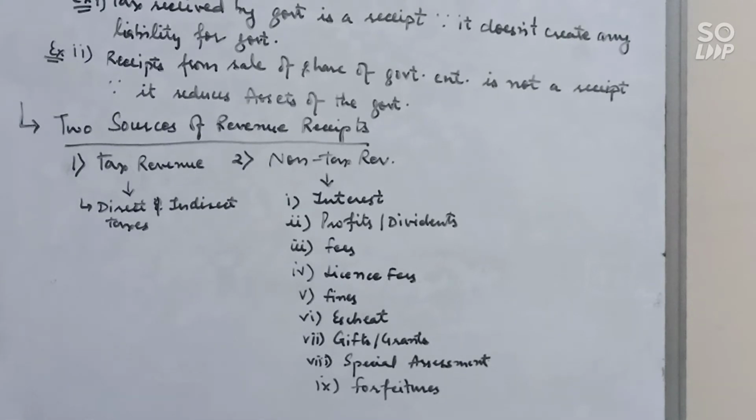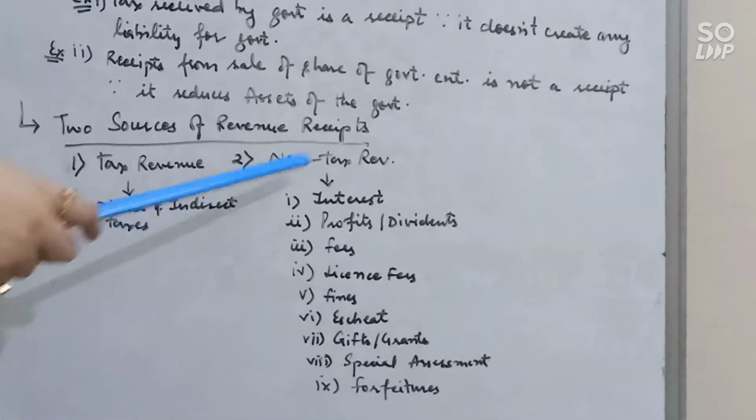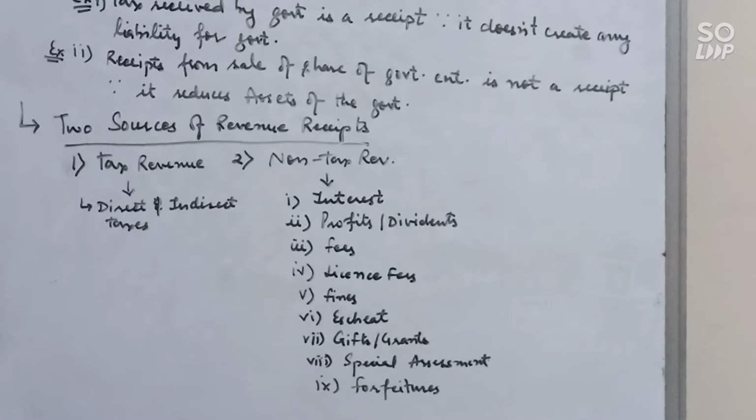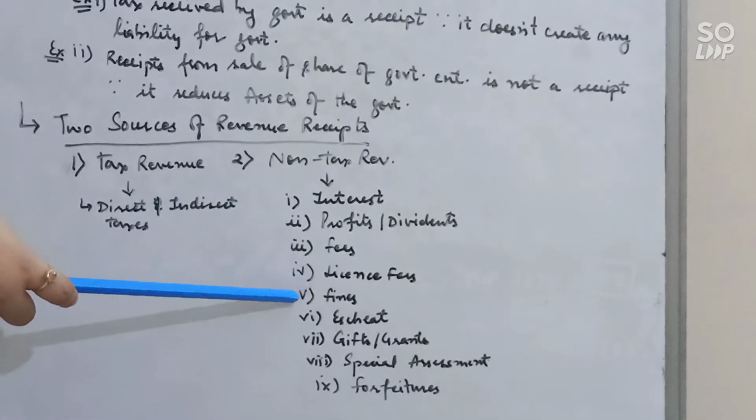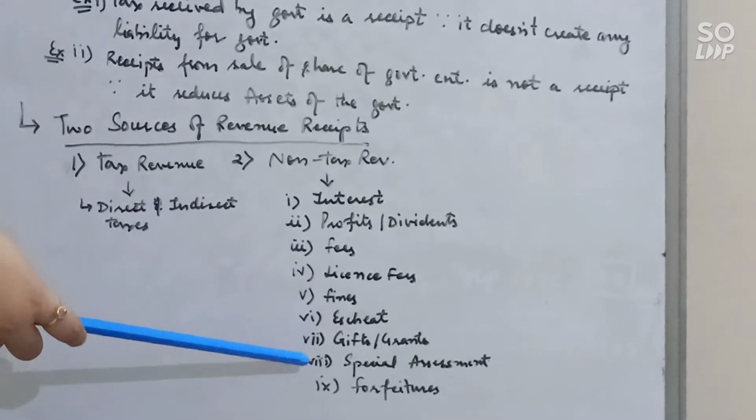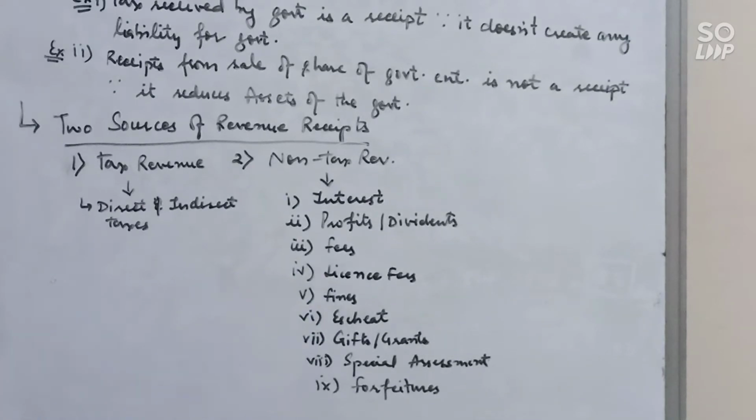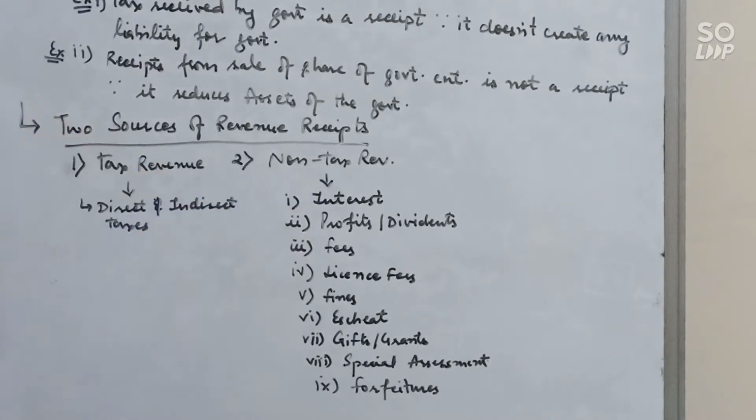Next is non-tax revenues. Non-tax revenue receipts are the receipts which are recurring in nature and other than tax revenue. And these are interest, profit, fees, license fees, fines, escheat, gift, grants, special assessment, forfeiture. All these are the other sources of the income of the government. First is interest. Government receives interest on the loans given by government to the state government, union government, or some private enterprises and general public.